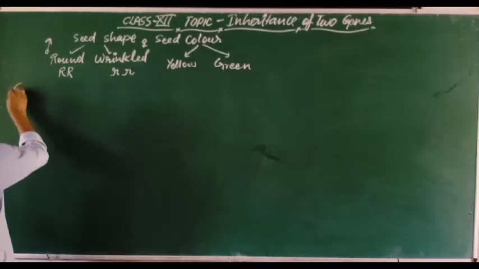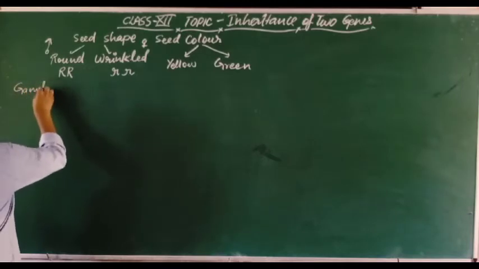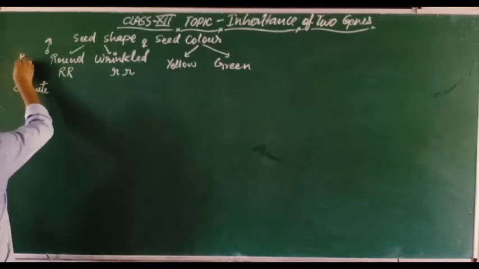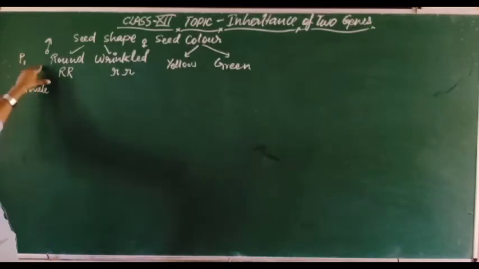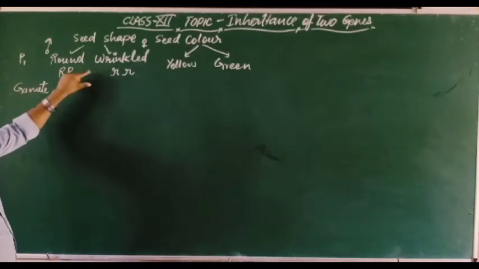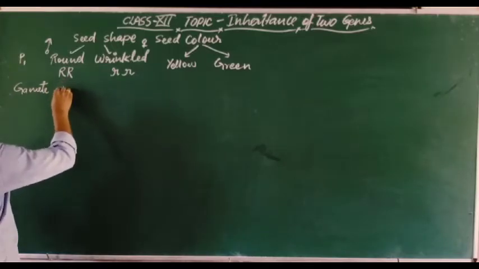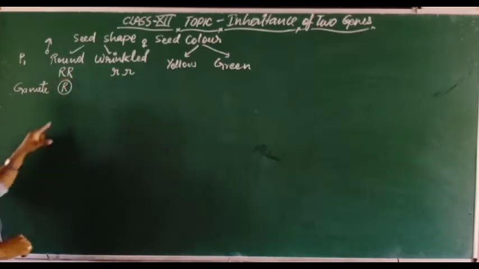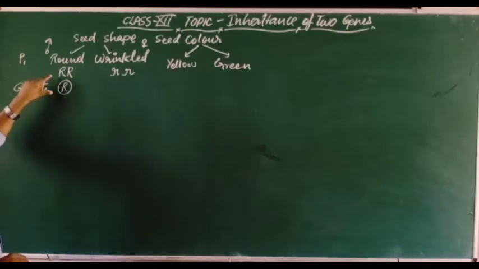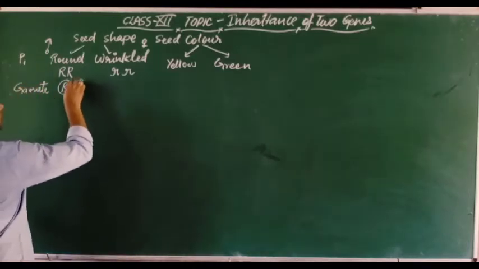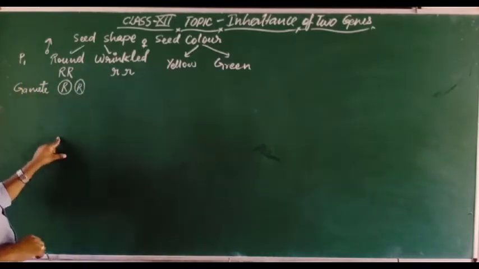So if we make the gametes, these are the P1 generation. We are first taking pure parents, so this is the P1 generation or parental generation. When gametes form, the single type of gamete forms.